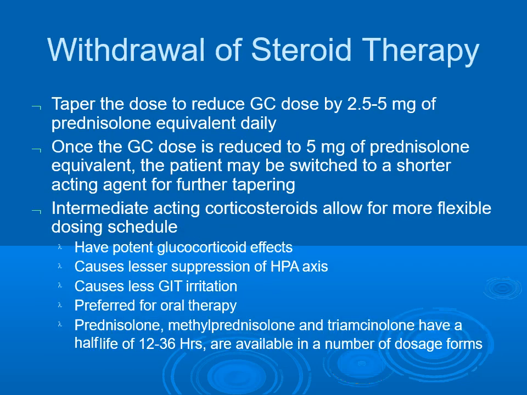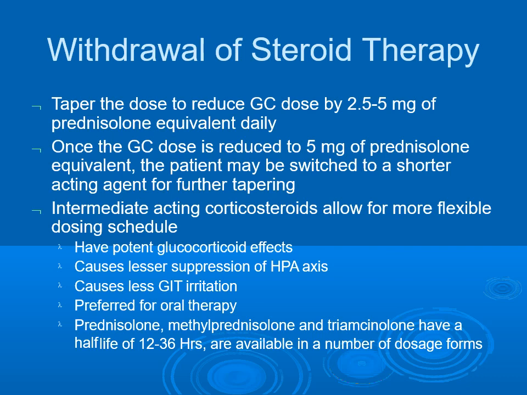Steroid therapy withdrawal. Taper the dose to reduce glucocorticoid dose by 2.5 to 5 mg of prednisolone equivalent daily. Once the glucocorticoid dose is reduced to 5 mg of prednisolone equivalent, the patient may be switched to a shorter acting agent for further tapering.